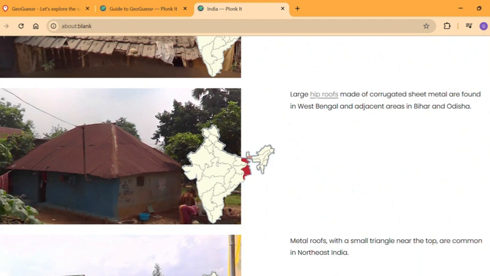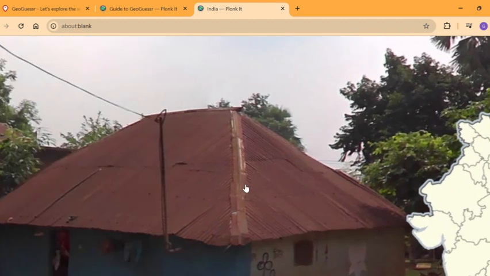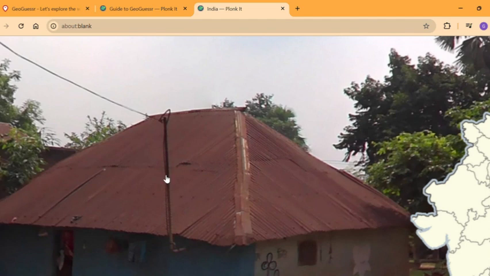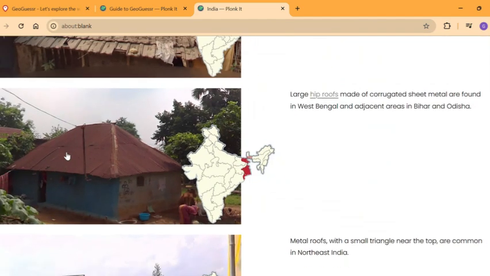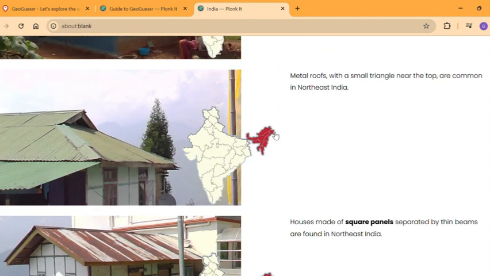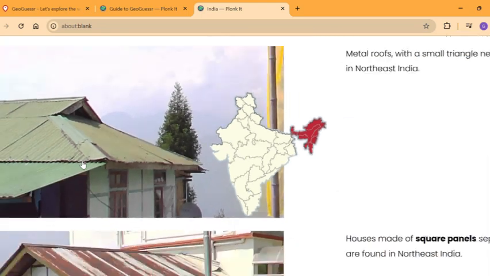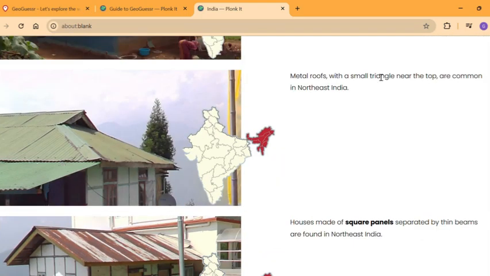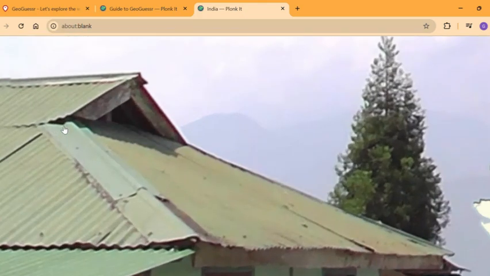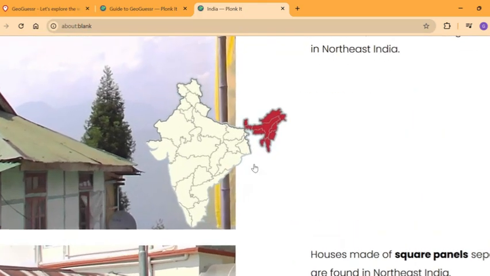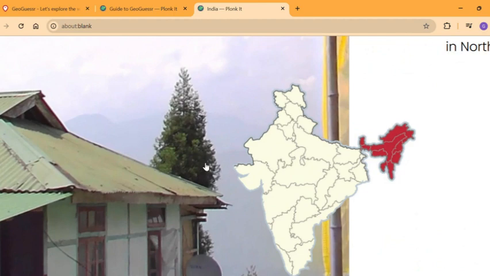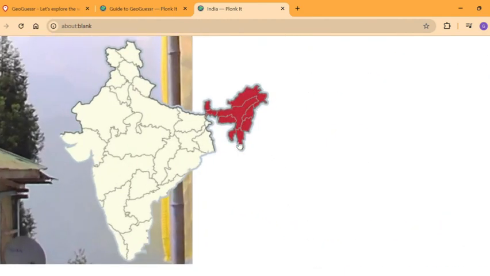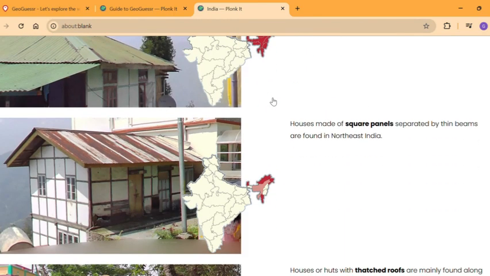So then hip roofs, which are also found in Bengal, these big roofs with a lot of lines in between, you could find them all in West Bengal. Metal roofs are found in these areas, although this is probably one of the most useless ones, as metal roofs are probably available all over India. But with a triangle on the top, you could probably find them in northeastern states. If you see mountains in the background, that's also probably in this area.